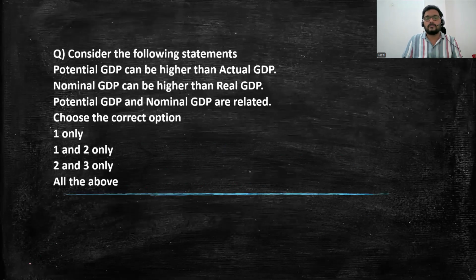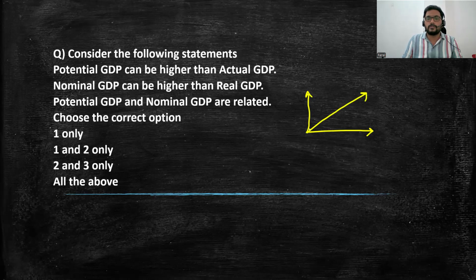Next, consider the following statement. Here I'm talking about the potential GDP as well as the actual GDP. So let us draw a simple graph of potential GDP and actual GDP. This is potential GDP of producing goods, and this is actual, which is more than the potential. In the first case, this straight line is potential and this is actual. So potential GDP can be higher than actual GDP. Yes, this is case B. Potential greater than actual is actually possible.